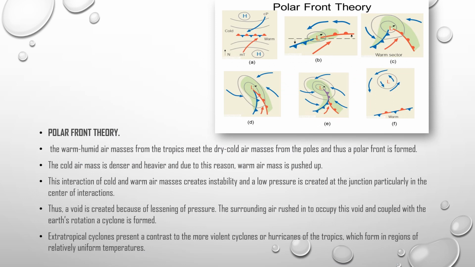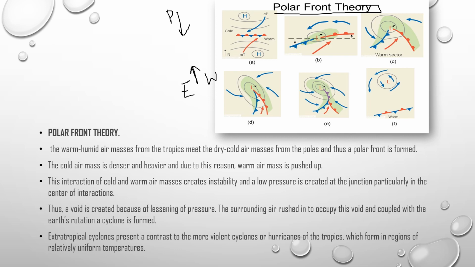Up to now we have discussed the tropical cyclones, how they form and what their structure is. So how are the extratropical cyclones formed? Let's understand this phenomenon through polar front theory and what is meant by front. From the poles, the cold air starts moving towards your equator, and from the equator the warm air starts moving towards the poles.